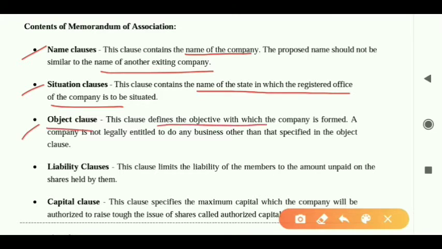Next is the object clause. Over here I have to define the objective of the company, the main aim of the company, that is, why this company is being formed. Okay.